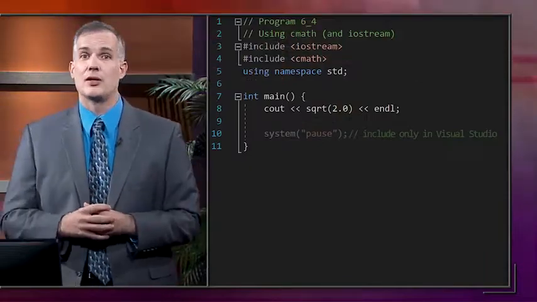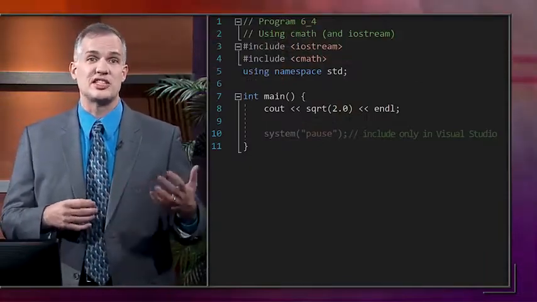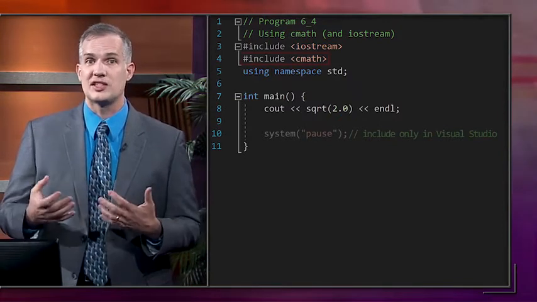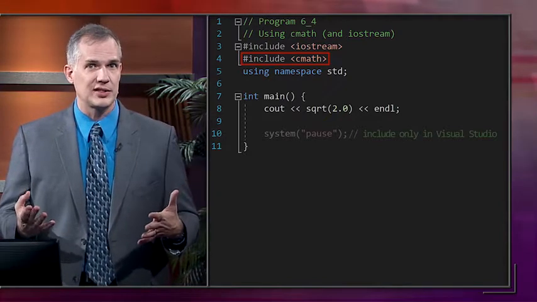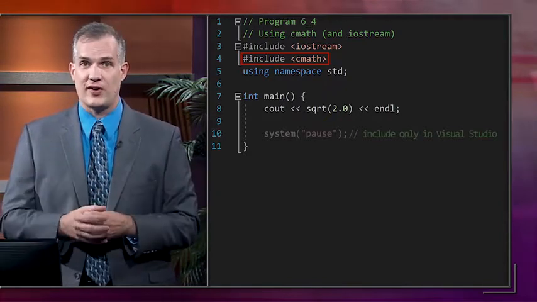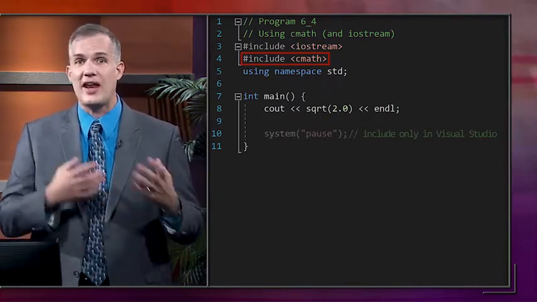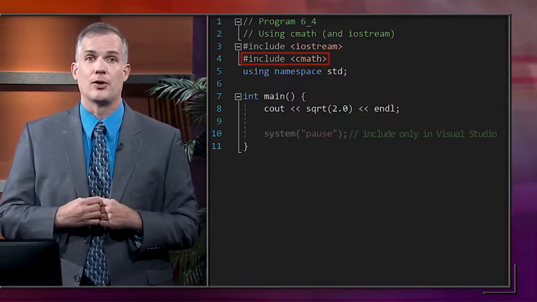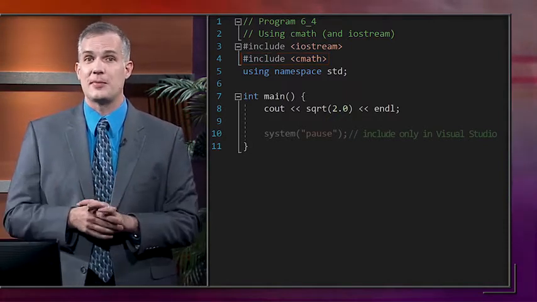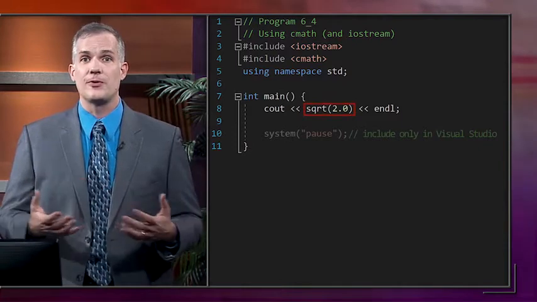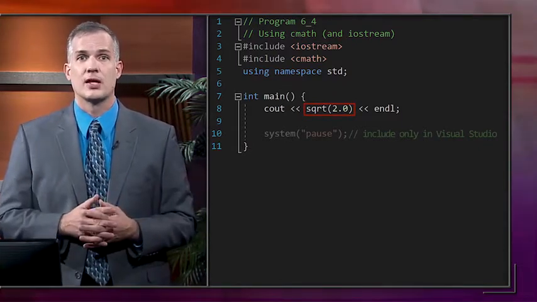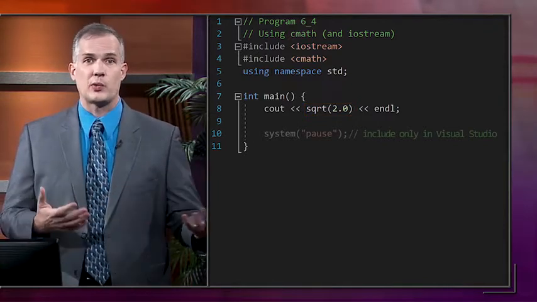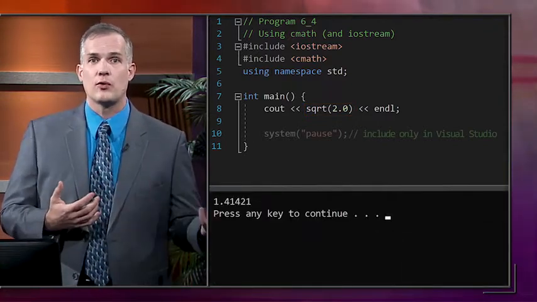Look at this code. In this case, we're going to use the CMath library. To do this, we'll #include CMath. Do you remember what #include does? It will take the header file, CMath, and put all that header file information into our code. One of the things that CMath will give us access to is a square root function, sqrt, which we can use in our program. In this case, we print out the square root of 2, which is 1.41421.